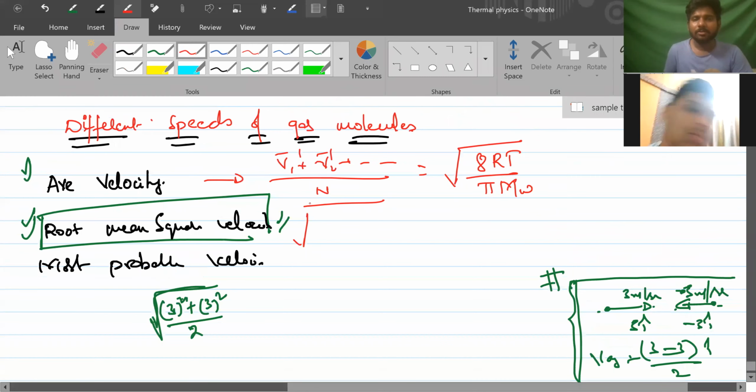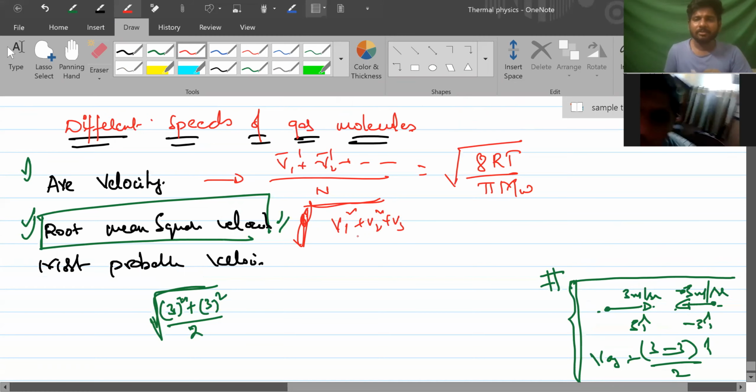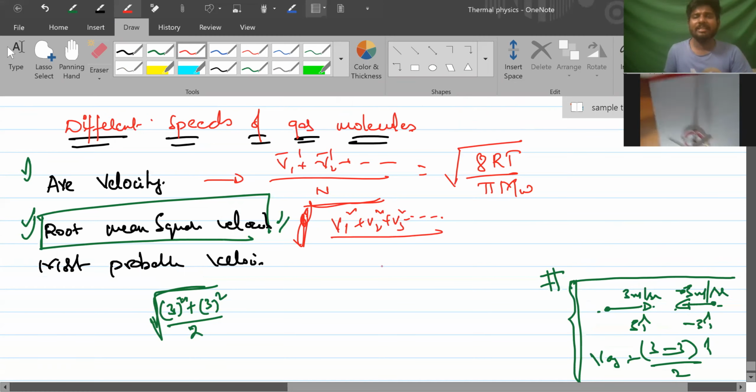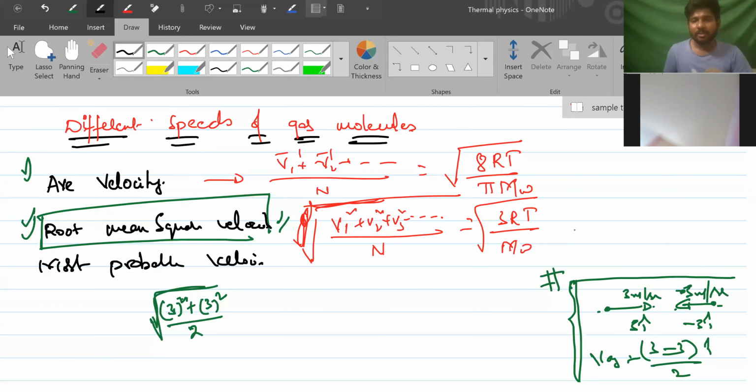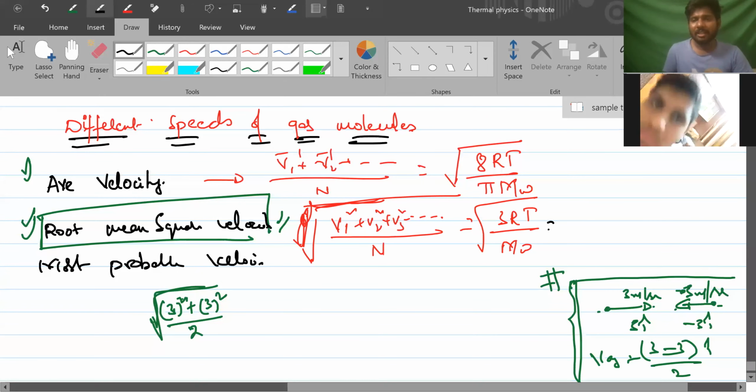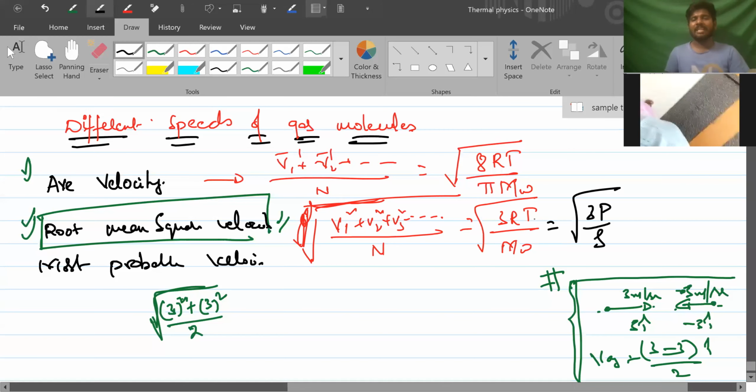Squares means V1 square plus V2 square plus V3 square and so on. Mean of squares means divided by n. Root of mean of squares means the root of this. The formula is root of 3RT by MW. This formula is very important. It can also be written as root of 3P by rho. I gave you this value in the first class lecture. Get this?